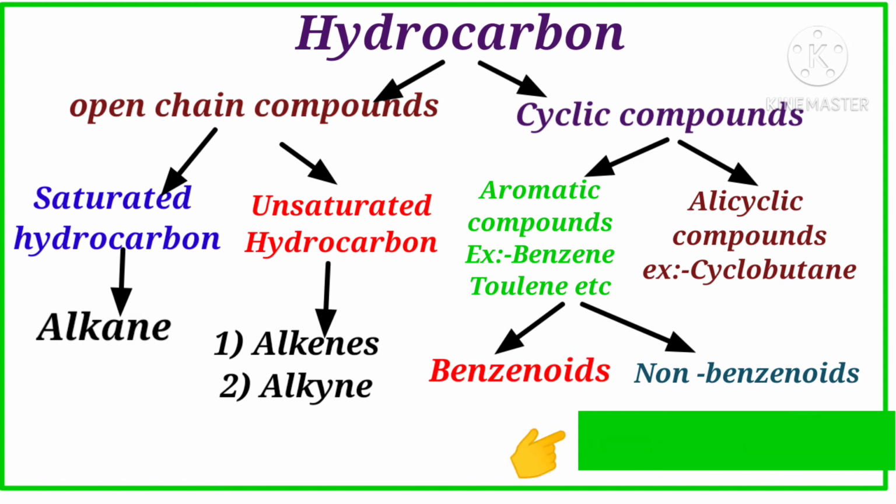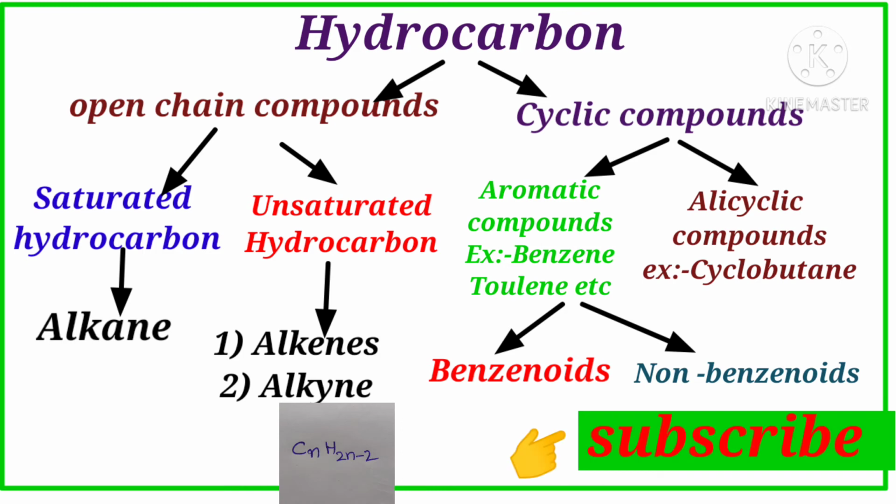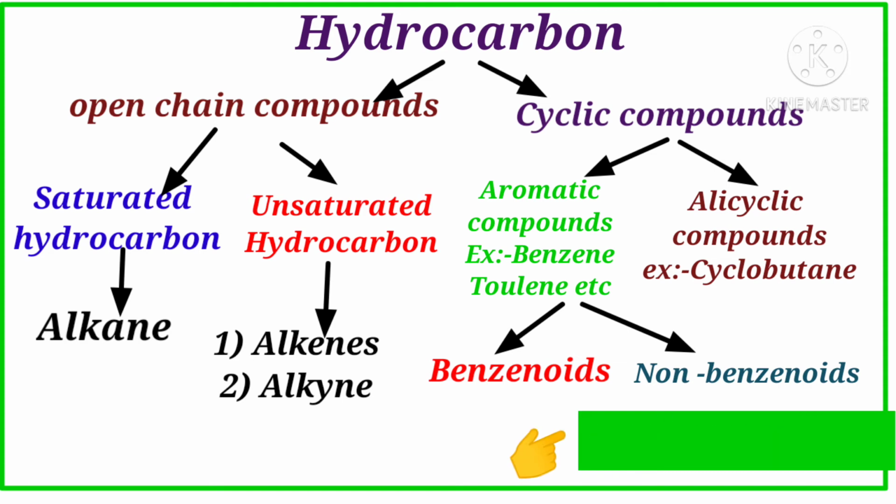Next one is alkynes. Alkynes are unsaturated hydrocarbons and open chain compounds. The general formula is CnH2n-2. For example, taking n value as 2, we get C2H2, ethyne. These are open chain compounds.